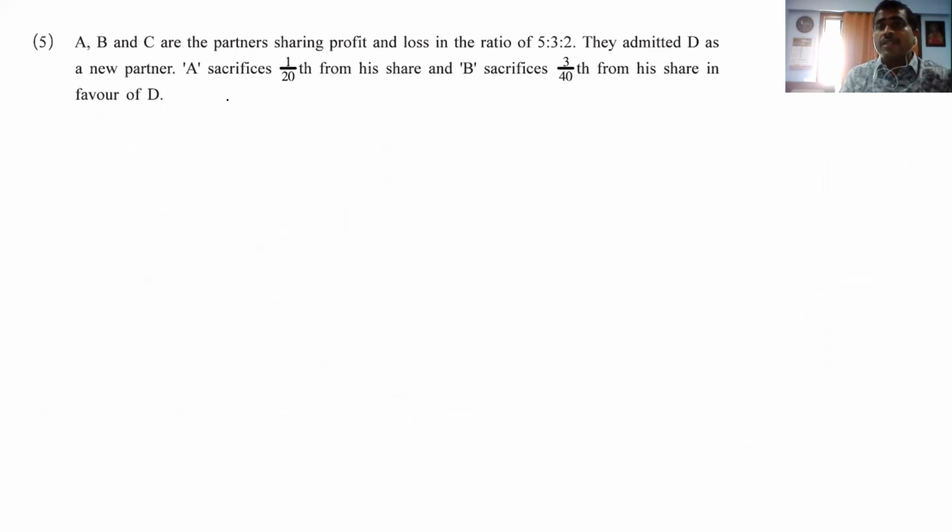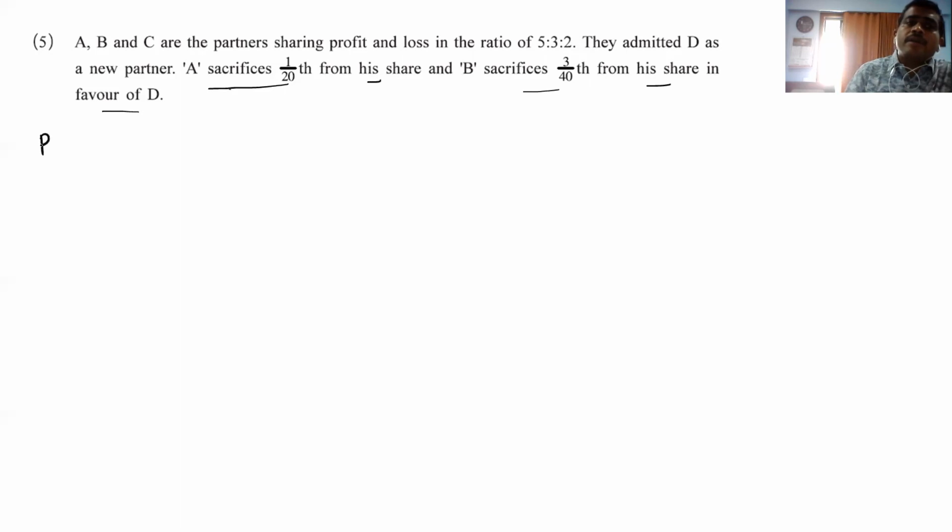You have to read the question, otherwise it becomes a little confusing for us. A sacrifices 1 by 20th from his share, while B sacrifices 3 by 40 from his share in favor of D. So let's see.